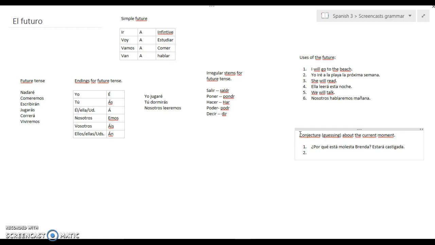Let's see. Martín no está en clase ahorita. So Martin is in class right now. He's usually very punctual, but he's not in class right now. Okay. So what could be a potential explanation for the now? What's your guess at why he's not in class right now? Here's my guess. Habrá mucho tráfico. Maybe there's a lot of traffic on the way to get here. Habrá mucho tráfico. So you're guessing that he is stuck in traffic. So habrá is in the future tense conjugation.